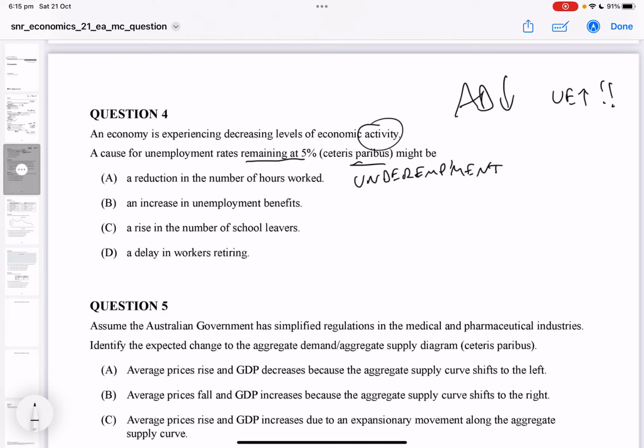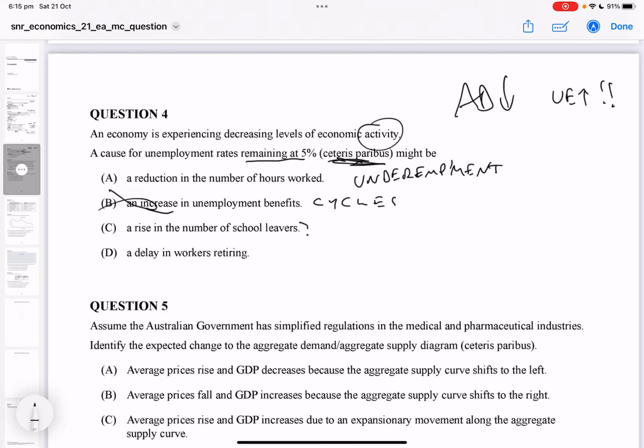I missed a few letters there. An increase in unemployment benefits. That doesn't happen in cycles. In economic cycles, we're not going to see an increase in the value per person, so I'm going to dump that one. Rise in the number of school leavers, maybe, but we've got to look back at our ceteris paribus up here, which is the most likely, once again, the most correct. So I'm going to put a question mark.